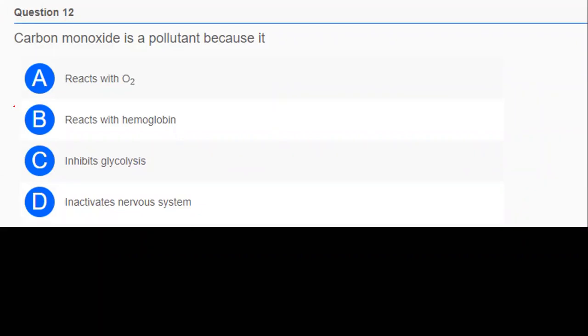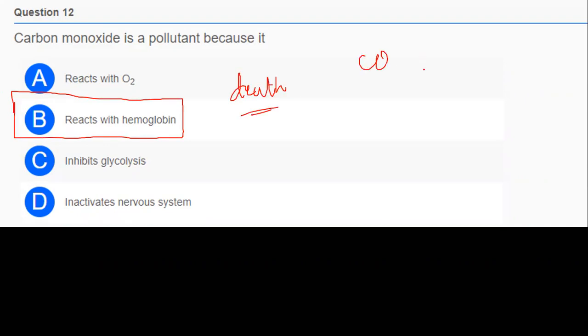Yes, everyone is giving the right answer. Inhalation of carbon monoxide may cause even the death of the person. You might be familiar with carbon monoxide poisoning, right? Exactly the same thing happens. It reacts with hemoglobin, thus causing a reduction in the carrying capacity of oxygen by hemoglobin.